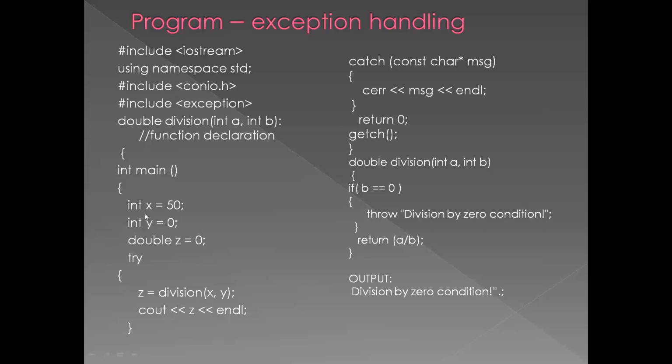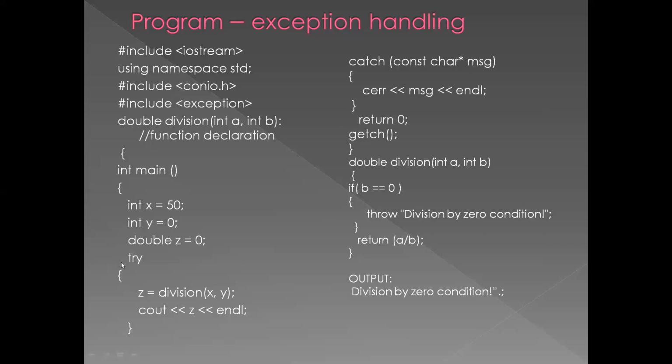In the main function, you have declared three variables: int x equal to 50, y equal to 0, double z equal to 0. Z is a variable to store the value of the function, and you have started a try block. Remember, the exception will be there in the try block only.